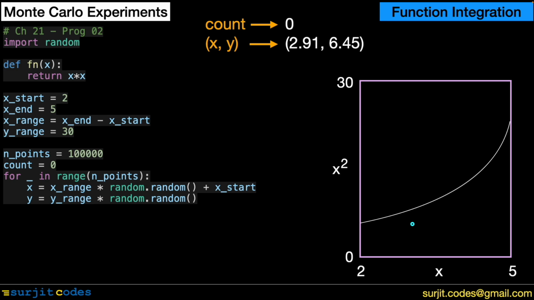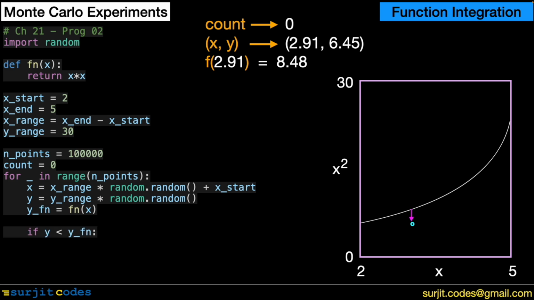We now want to find if this point is below the curve or not. So we find the function value at the x value of the random point, which is square of 2.91, that is 8.48. It is clear that y value of the random point, that is 6.45, is less than 8.48, the function value at the same value of x. So the random point is below the curve of the function, and we increase count by 1.